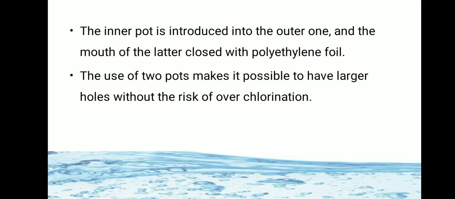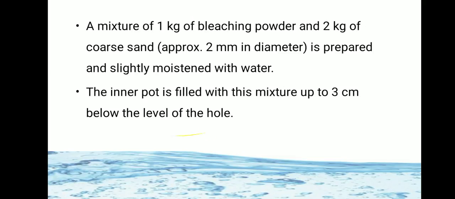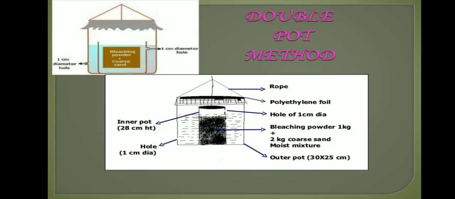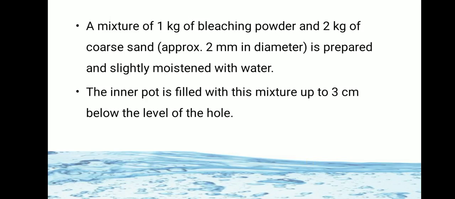The inner pot is introduced into the outer one, and the mouth of the latter is closed with polyethylene foil. You can see in the image it is covered with polyethylene foil. The inner pot is filled with this mixture up to 3 cm below the level of the hole.